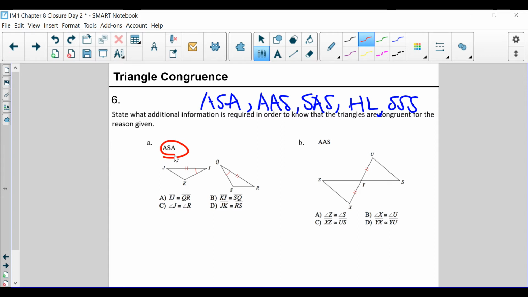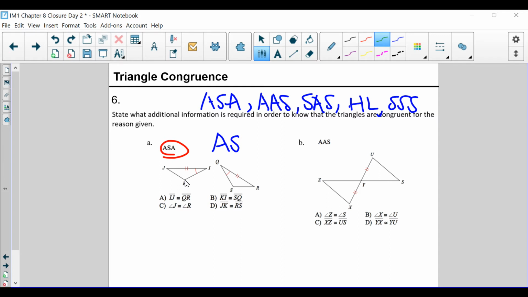So in this case, they tell you they want you to find angle side angle, but they only give you an angle and a side, but that's it. So what else do you need? They give you an angle, they give you a side, so that means you need another angle. Which angle could it be? Is it K or is it J?